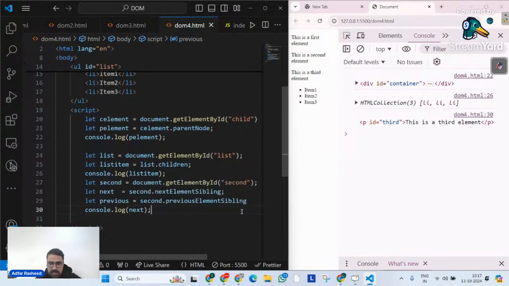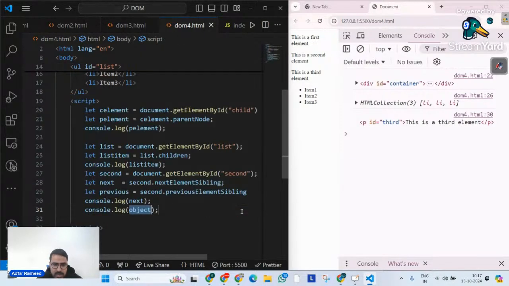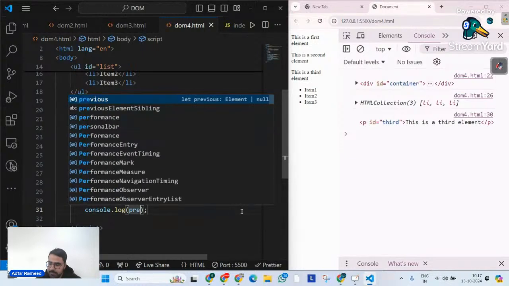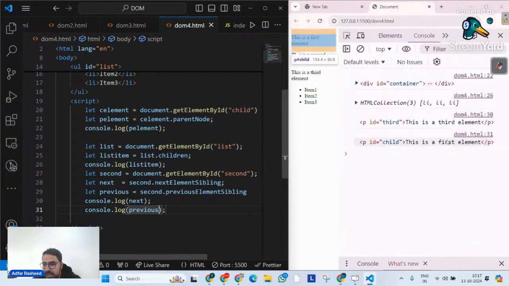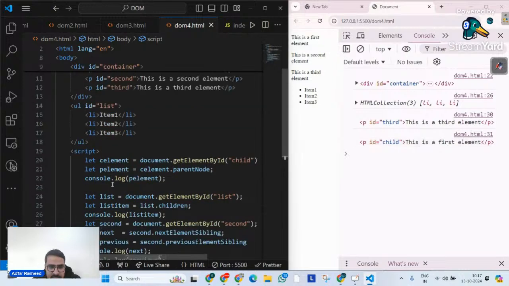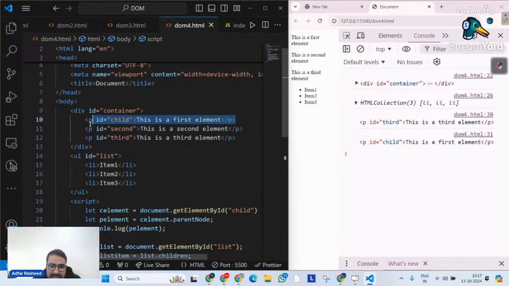Let me console.log my previous. If I check the output, we can clearly see it gives me the previous element of second. Do we all agree that this is the previous element of second and this is the next sibling element of second? Of course, yes.